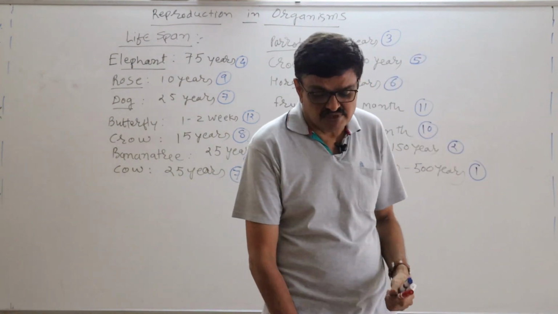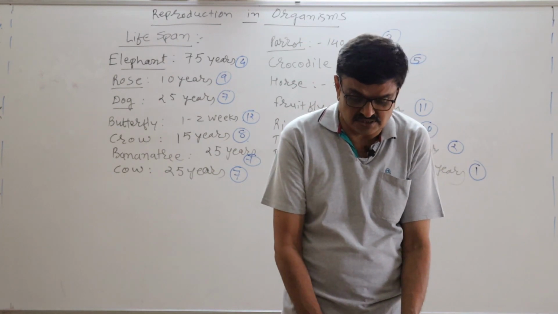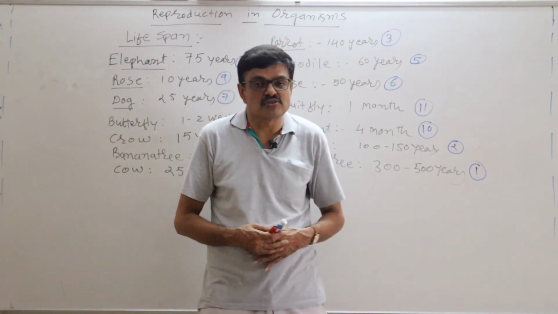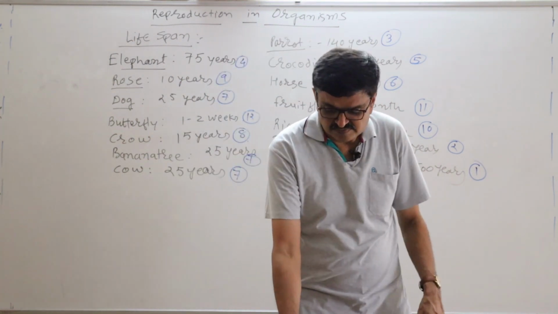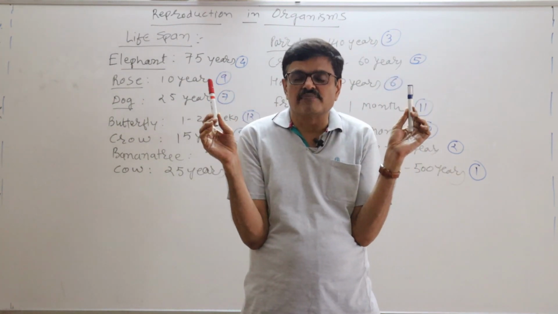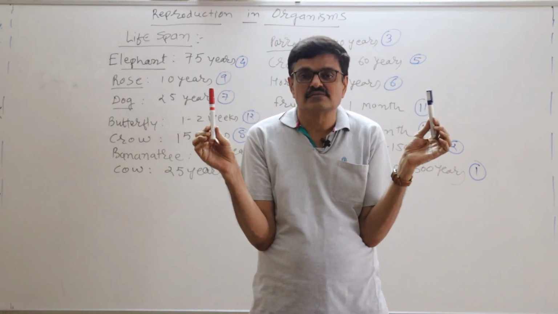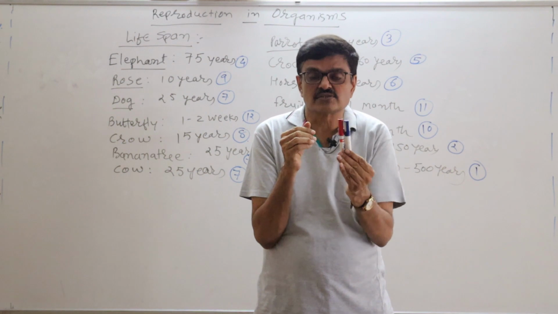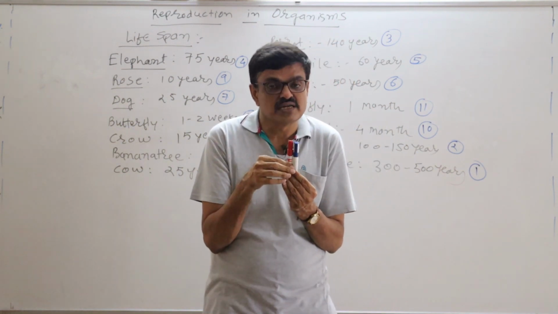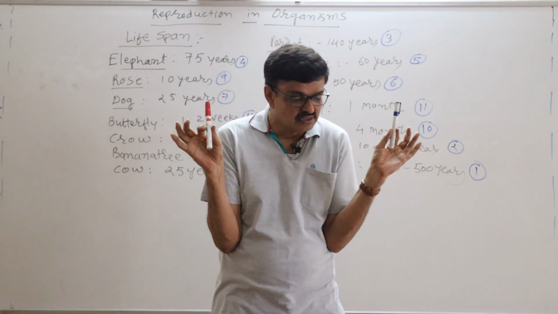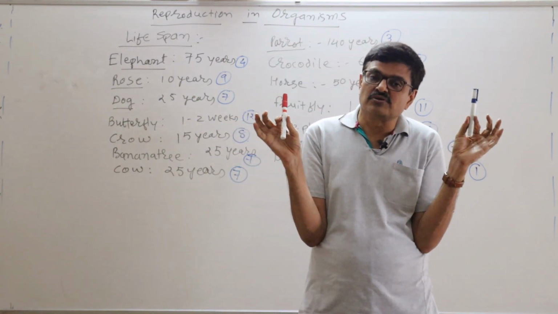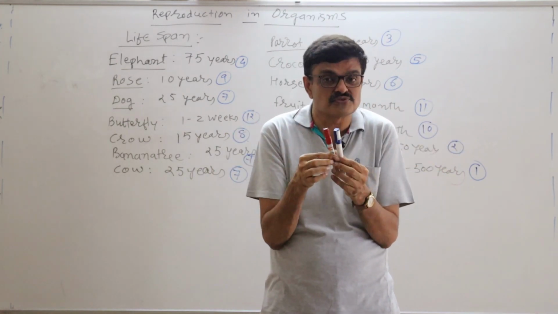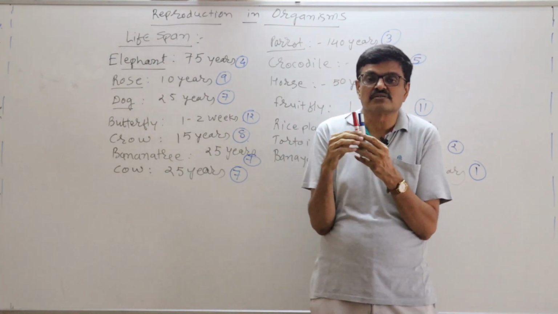What is the meaning of sexual or asexual reproduction? I will give you the definition of both. First of all, if two cells of two individuals come together and form a new offspring, that is called sexual reproduction. Again I will repeat: two individuals or two cells come together and produce an offspring, that is called sexual reproduction.